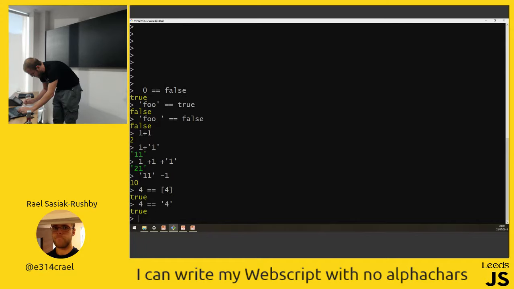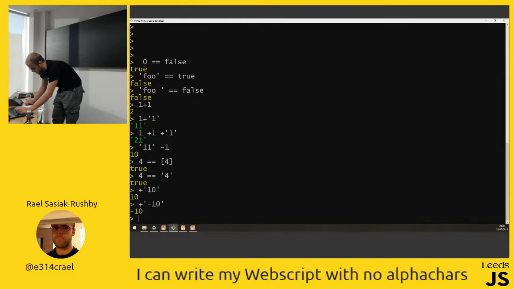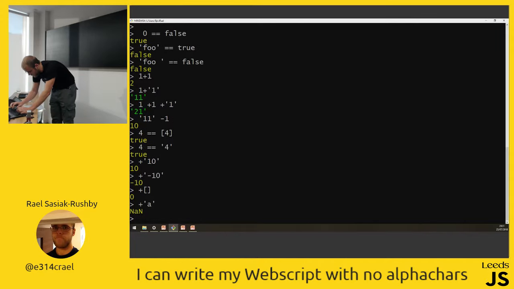So then, positively numeric, obviously I can take a string of 10, and if I put plus in front of it, it becomes actually 10. I can do that with a minus 10, it becomes minus 10, so I've now put that string into a number. That's really useful to know, actually. What is the numeric value of an empty array? That's 0. What is the numeric value of A? Well, that's NaN. It's not a number. What is the numeric value of an empty object? That's also NaN. Even though an array is 0, an object is NaN.